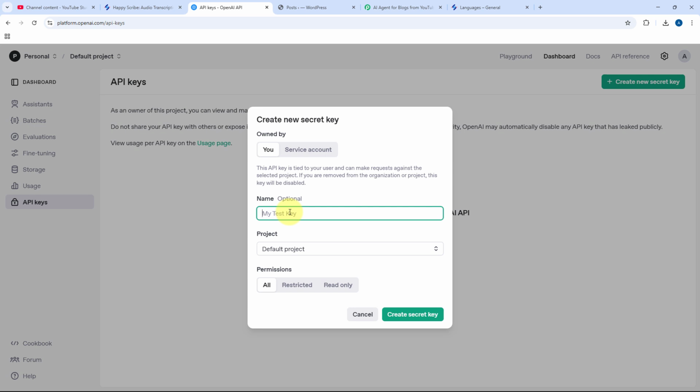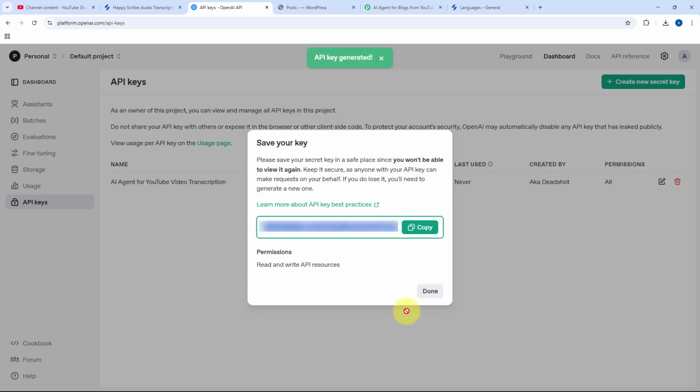Give this API key a name. Let's say I'll give the name as AI agent for YouTube video transcription. Select the project of your OpenAI account and the permission as all, and click on create secret key button. As you click on create secret key, the API key will be generated.